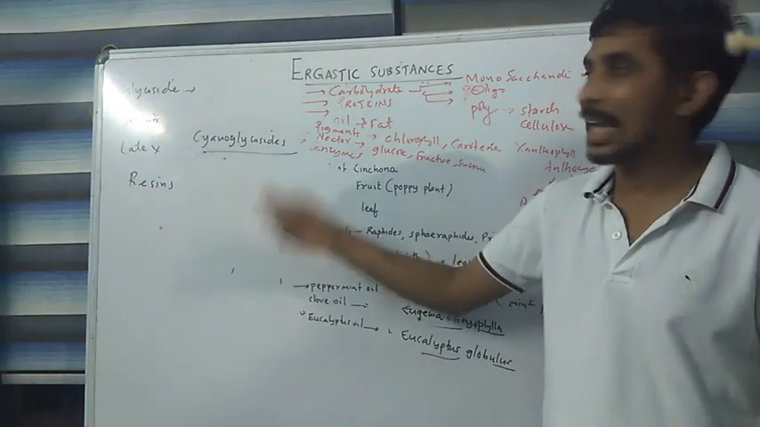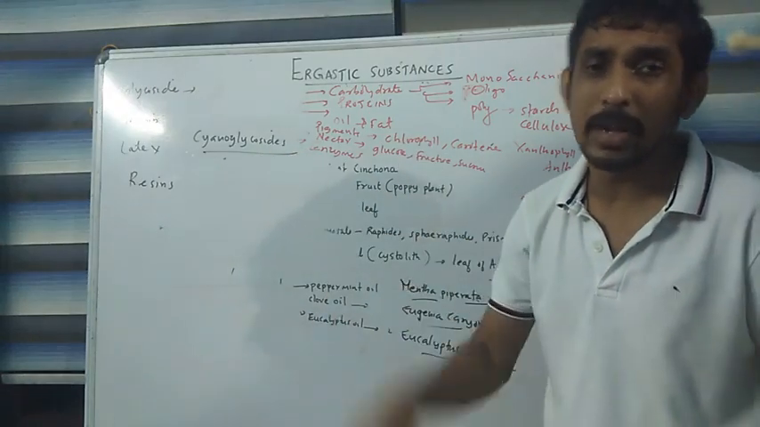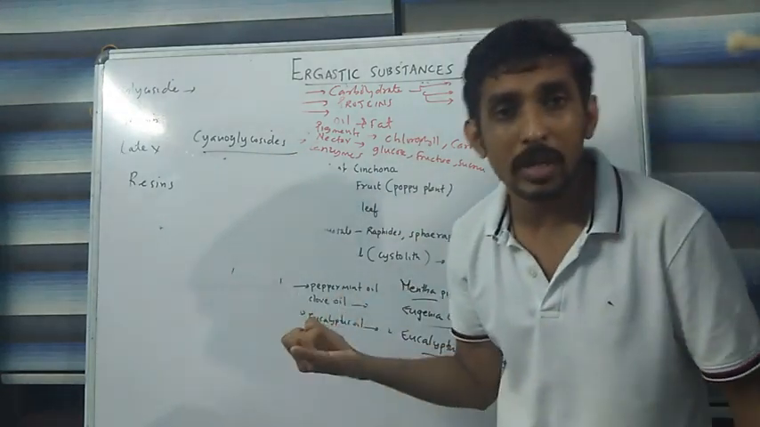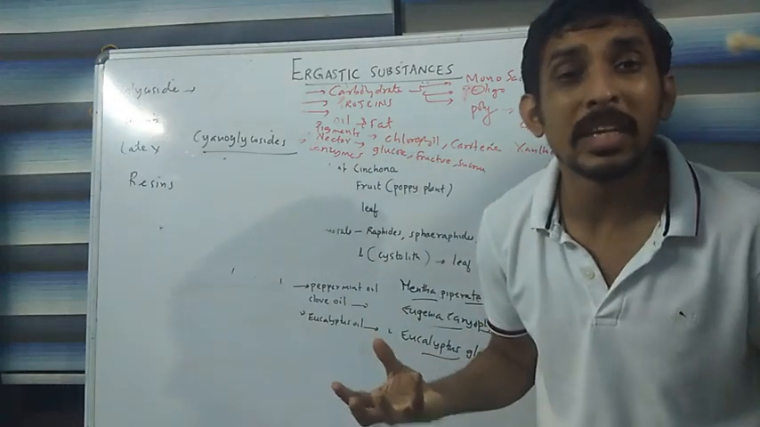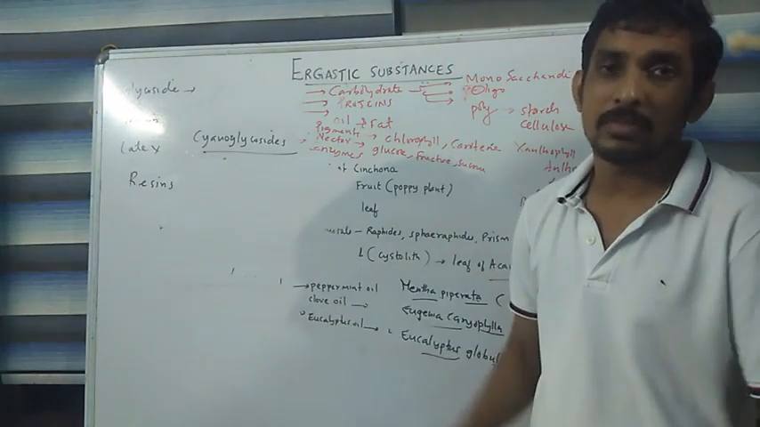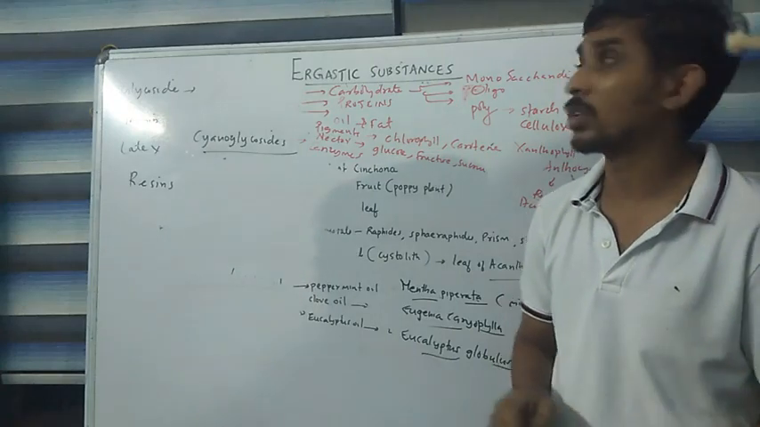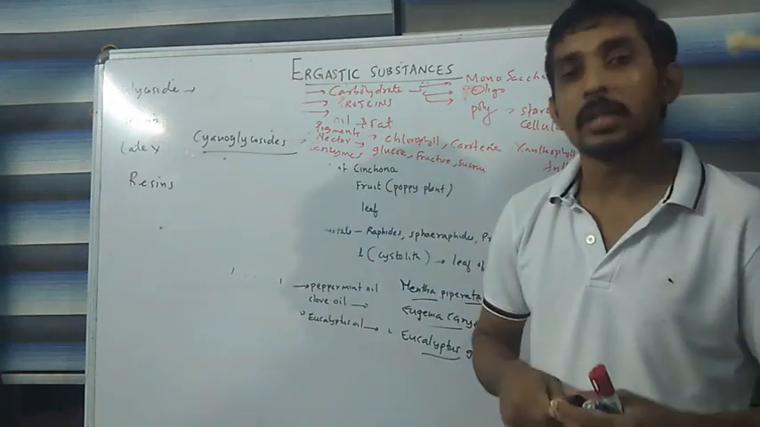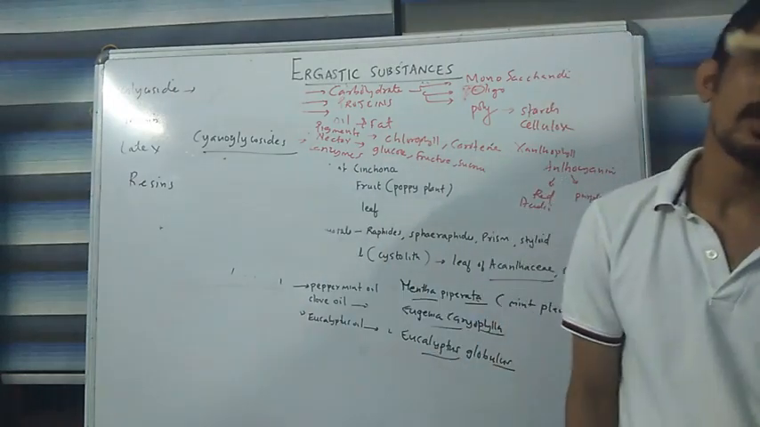Like that we can see tannins and latex. Latex is a milky secretion produced by certain plants of the family Euphorbiaceae, and also Asclepiadaceae. Like that we have different families, and in certain families we can see latex. That latex is also an example of excretory material. Like that we have different categories of excretory materials.